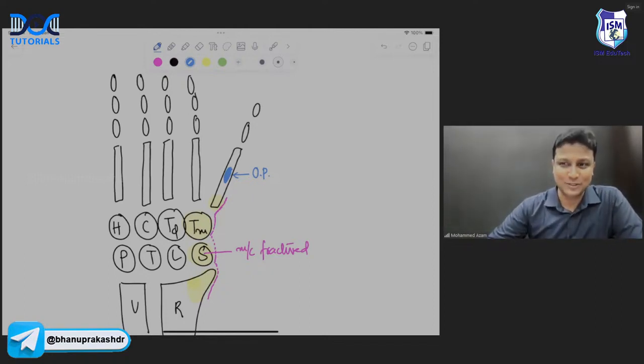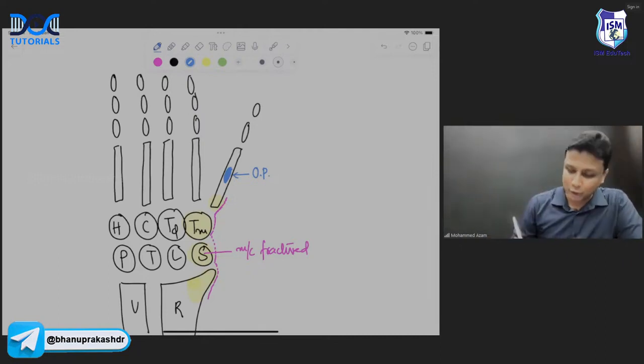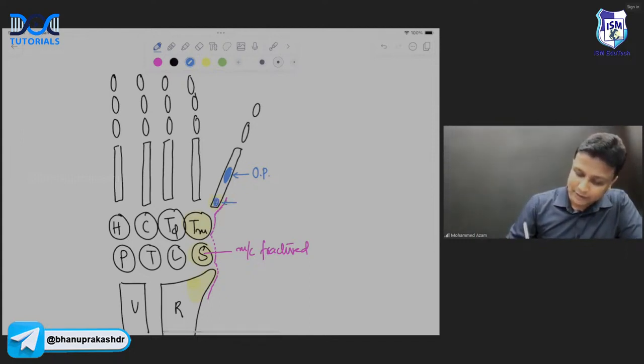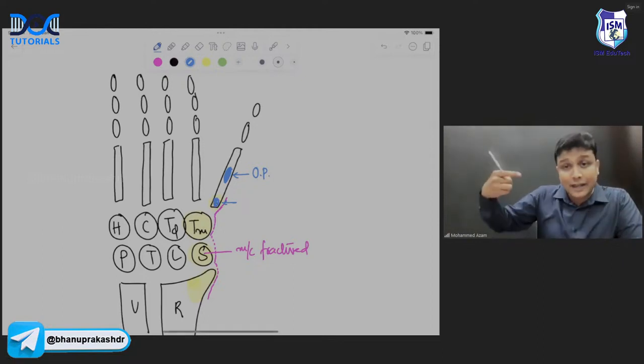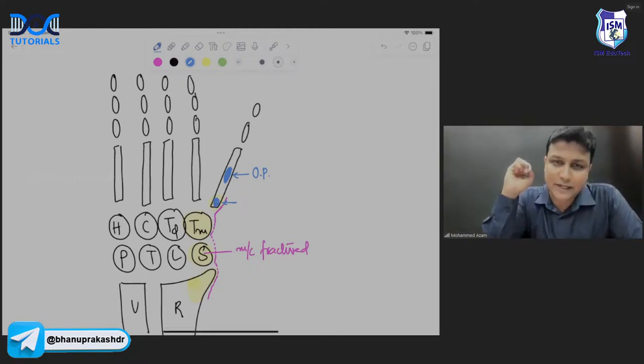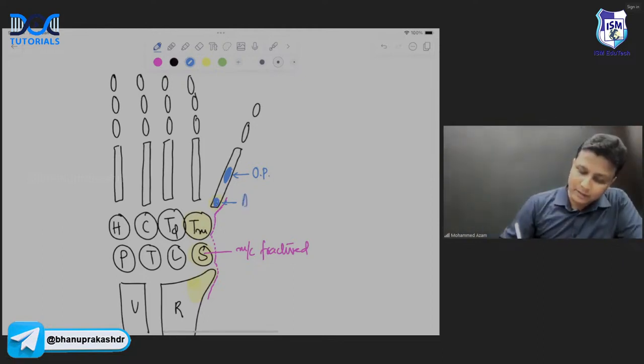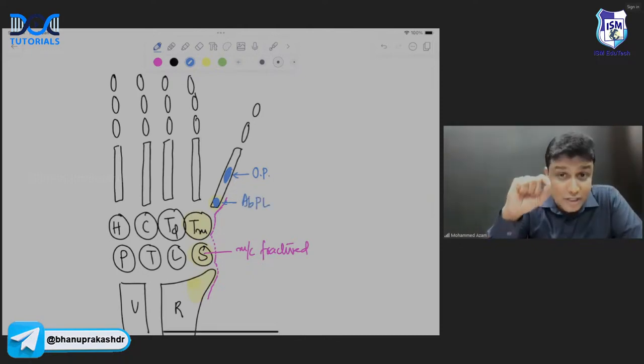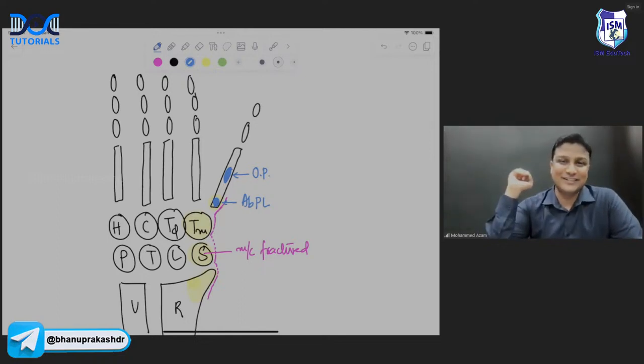Recall question. In recall questions all the students are having confusion. Someone will say the arrow mark was here on the shaft, and someone will say the arrow mark was here at the base. If the arrow mark was at the base of the first metacarpal, abductor pollicis longus will be inserted, sir. If it is on the shaft, opponens pollicis will be inserted, and on the base it will be abductor pollicis longus. Perfectly done.